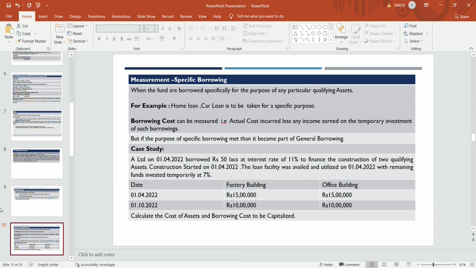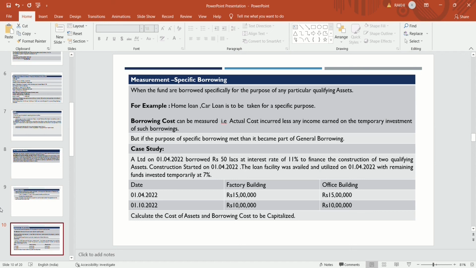For example, this is to be explained by an example. A Limited on 1st April 2022 borrowed rupees 50 lakhs at an interest rate of 11% to finance the construction of two qualifying assets. The company has constructed two qualifying assets and has borrowed 50 lakhs at an interest rate of 11%. Construction started on 1st April 2022, from the date when the company borrowed the amount. The loan facility was availed and utilized on 1st April 2022.